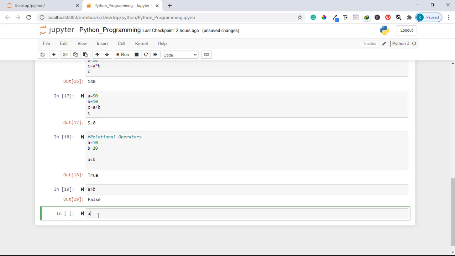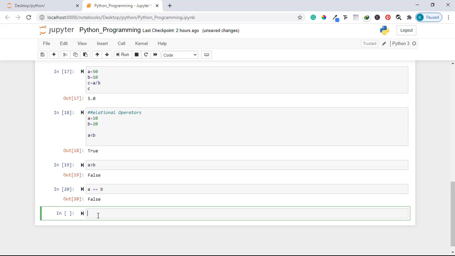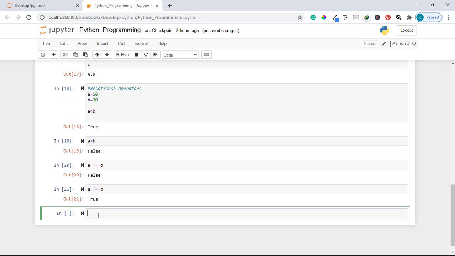And again, if I say a is equal to b, as you can guess, it ought to print false, because a is not equal to b. If I run this code, it prints false. If I say a is not equal to, you write like this, to b, it will print true, because actually a is not equal to b. A has a value of 10 and b has a value of 20. And those are the relational operators which are used in Python.